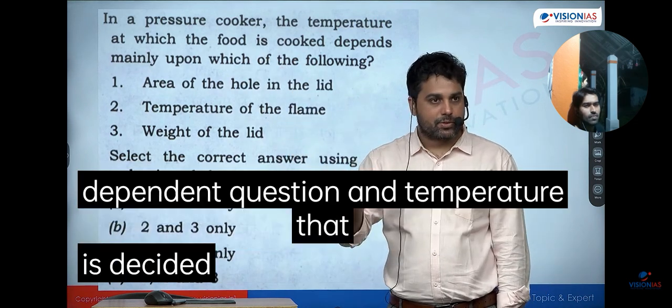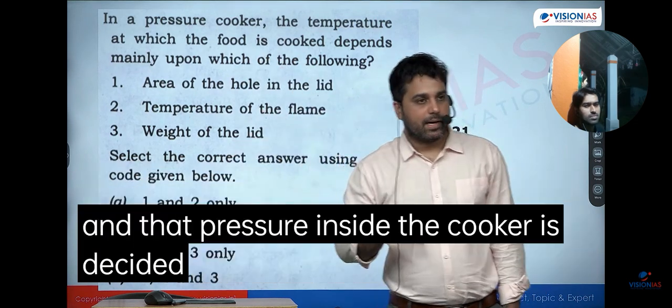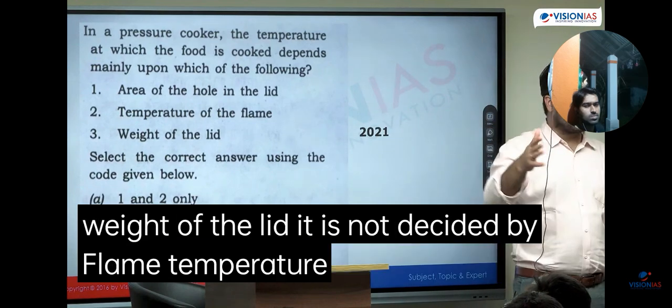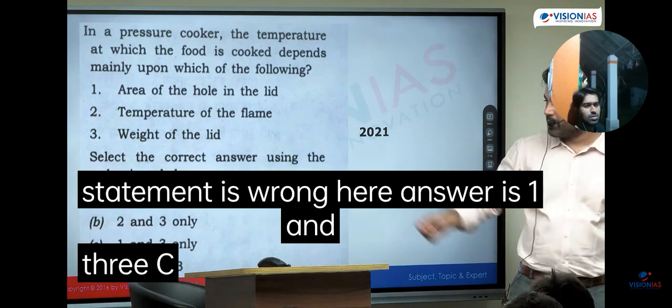And ये temperature जो है that is decided by pressure inside the cooker, and that pressure inside the cooker is decided by that hole in the lid, and the weight of the lid. It is not decided by flame temperature. That is why second statement is wrong here. Answer is 1 and 3. C is the correct answer.